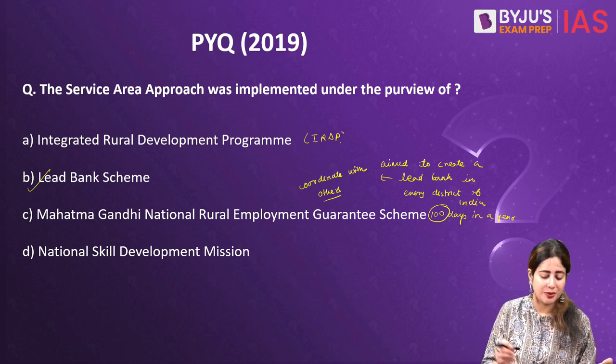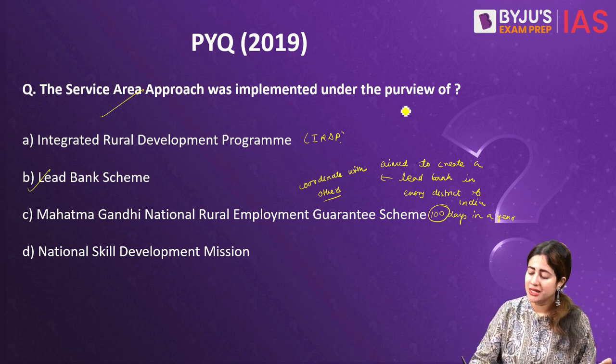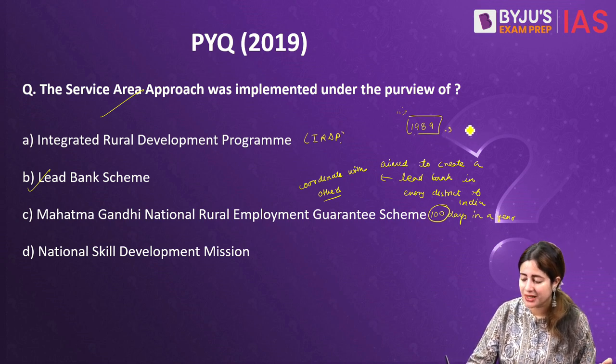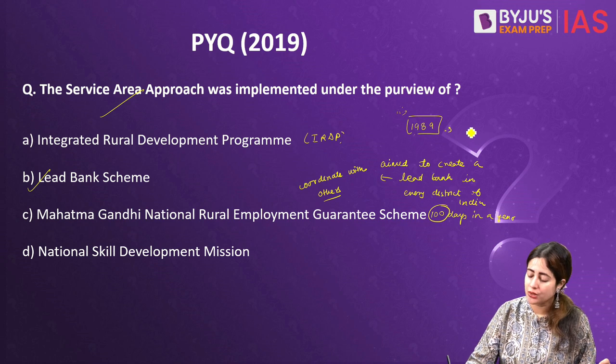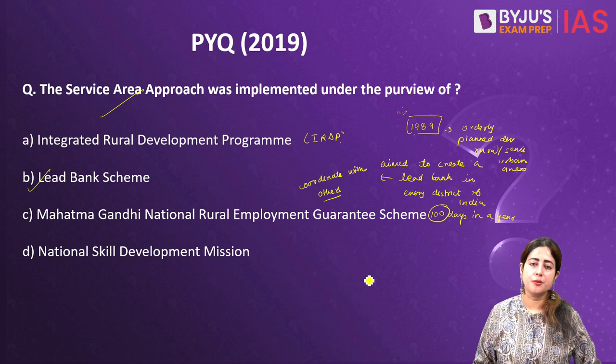Also, let's remember that when we talk about the service area approach, this was an idea that was created long back, as old as 1989. It came about with the intention to bring proper, coordinated and orderly planned development in India's rural and semi-urban areas. Hence here, the second or the B option is valid.